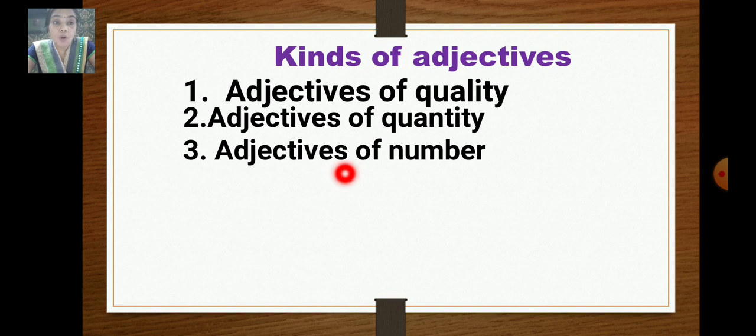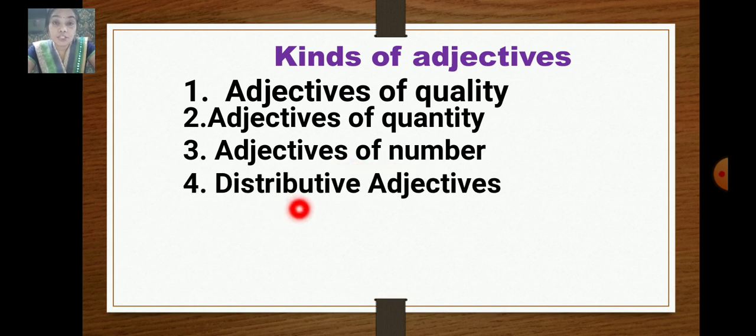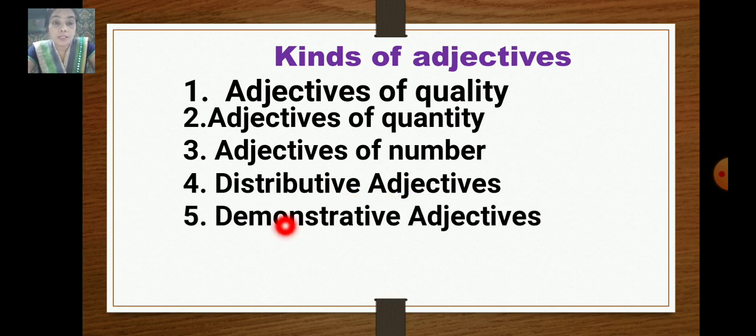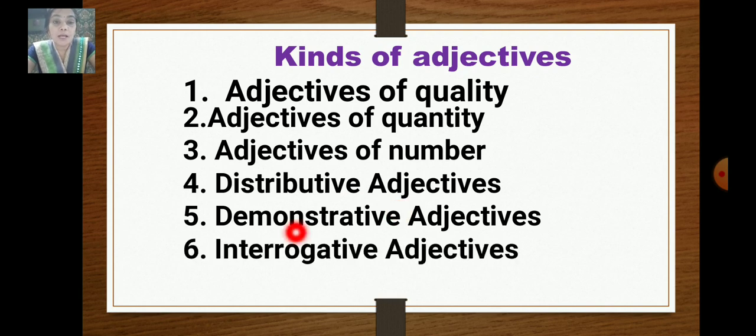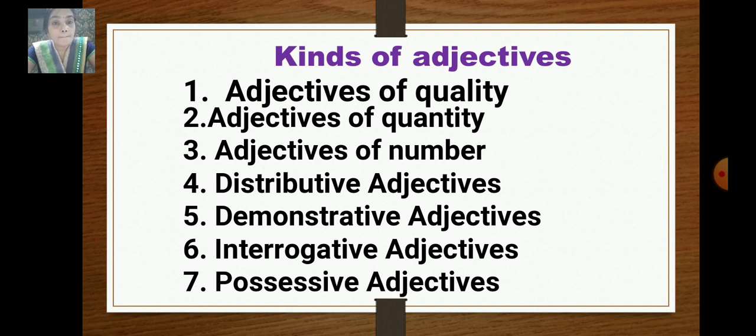Adjectives of number. Distributive adjectives, demonstrative adjectives, interrogative adjectives, possessive adjectives. So we have 7 kinds of adjectives.